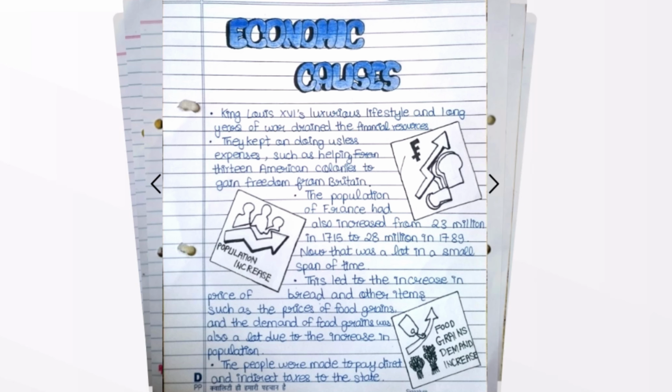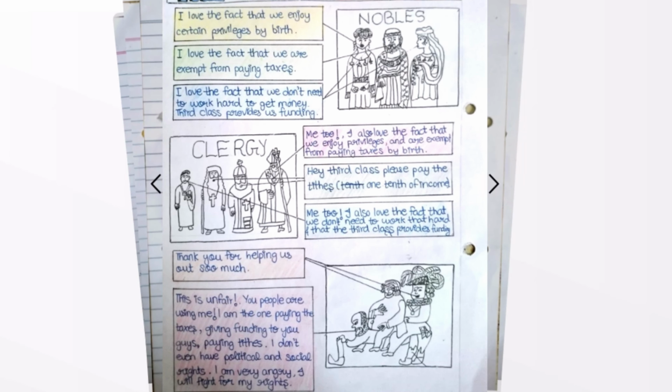This led to a rise in the prices of basic items like bread and food grains. At the same time, demand for food grains also shot up due to the growing population. Food grain demand increase: the people were made to pay both direct and indirect taxes to the state. And now we start with the comic book of the three estates.